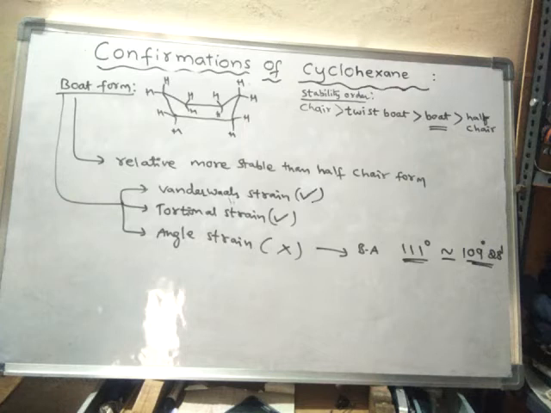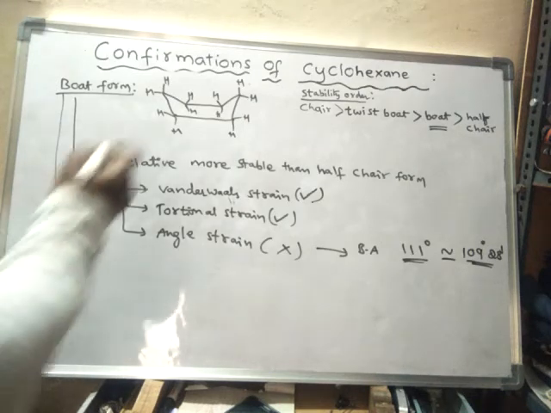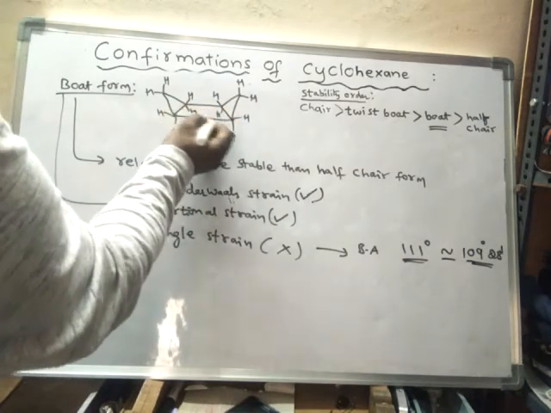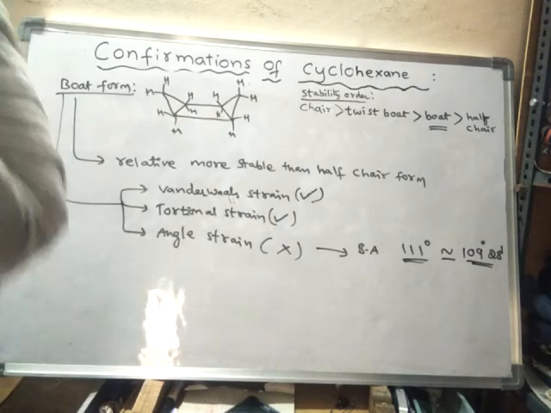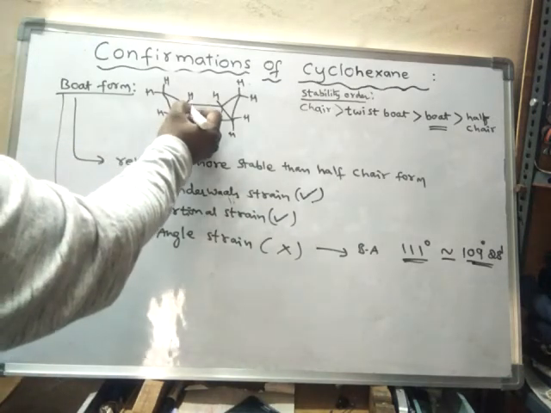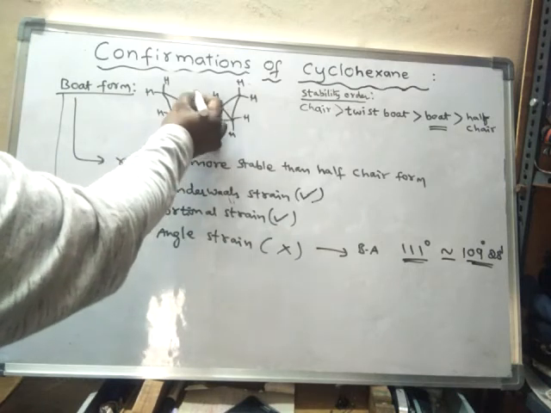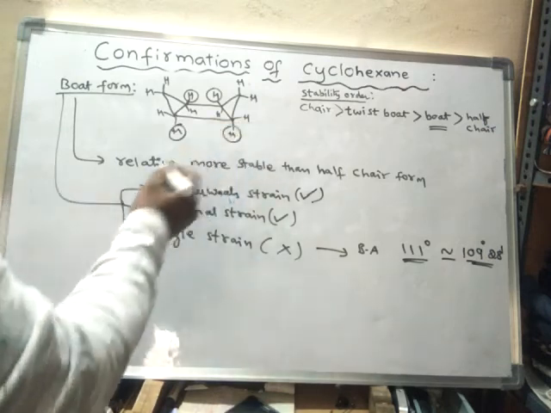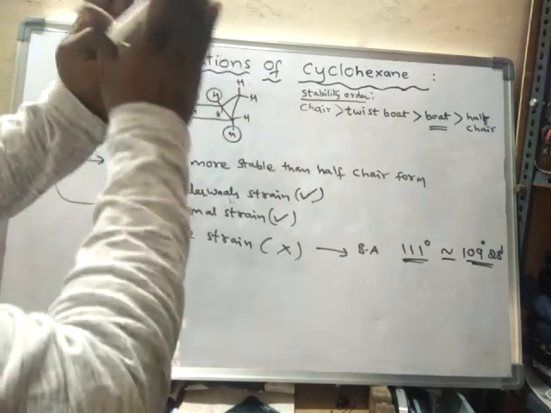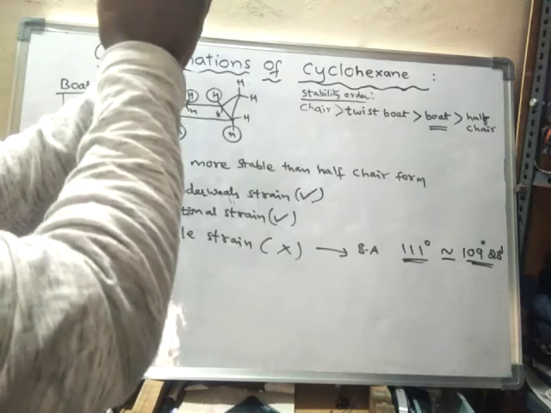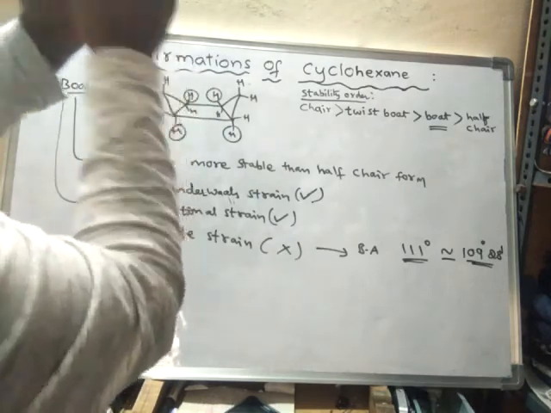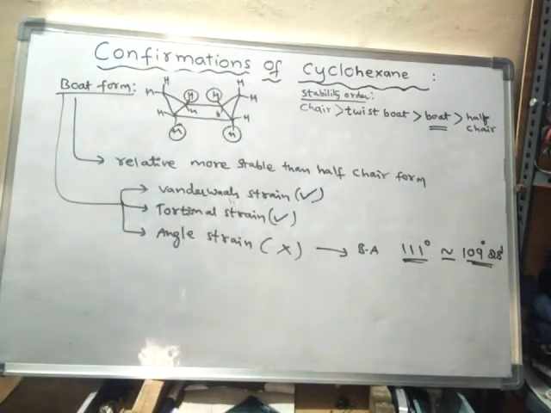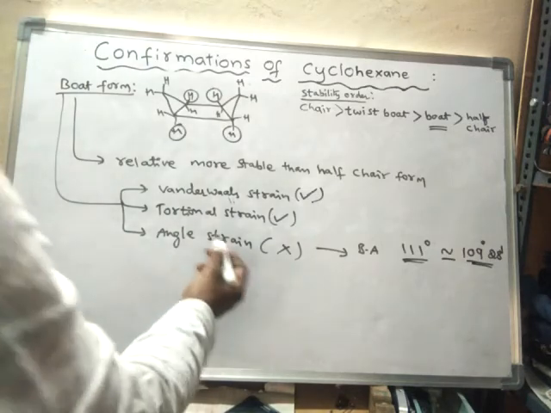Because these four carbons lie in the same plane, they eclipse. Eclipse means one hydrogen will come behind another hydrogen. This type of arrangement is said to be an eclipsed arrangement. So due to the eclipsed arrangement, torsional strain is present.